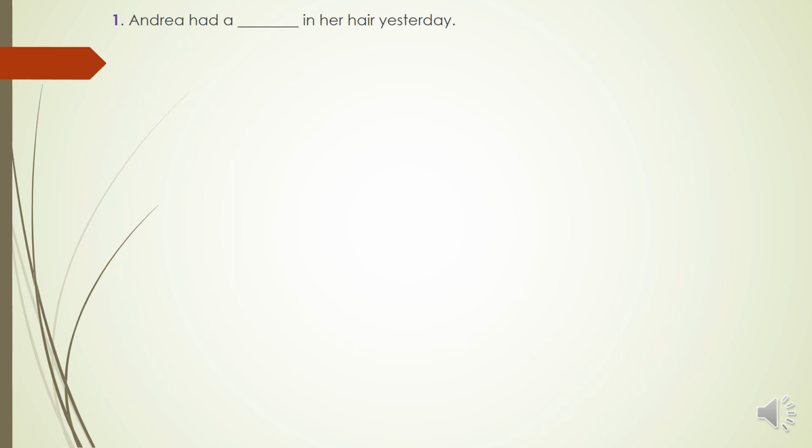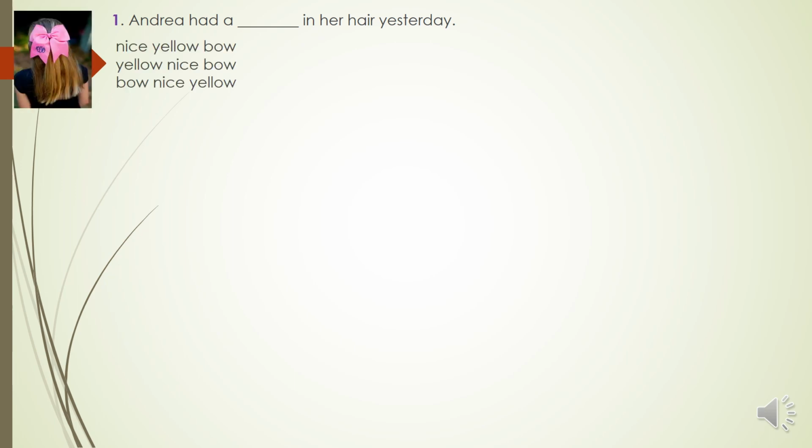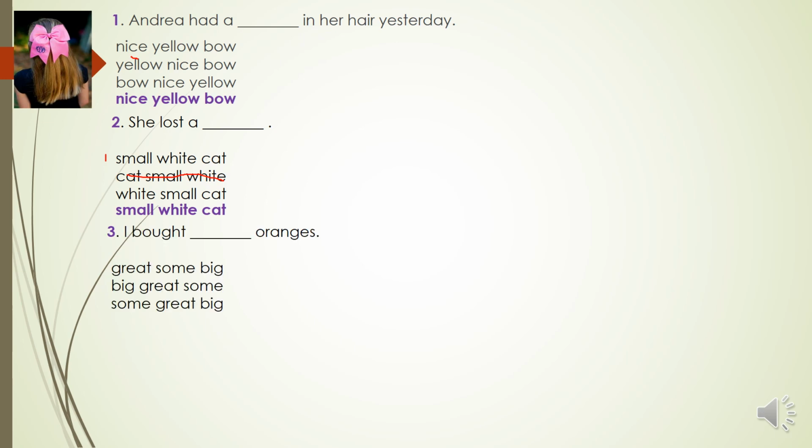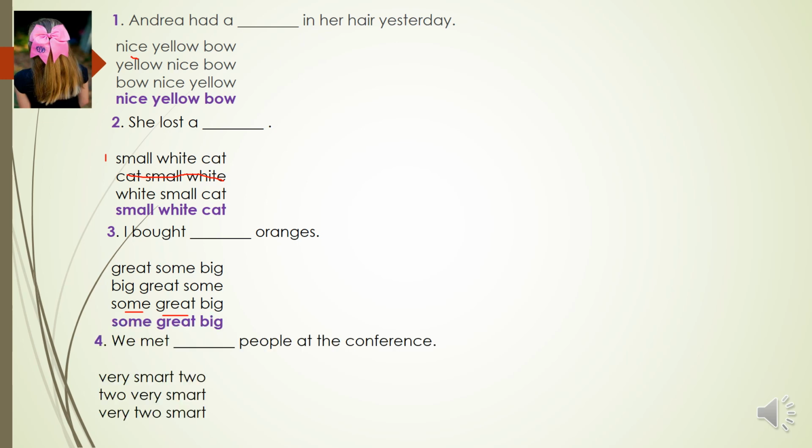Okay, another exercise. Andrea had a, and we have this is a bow. Andrea had a, and you have to choose a nice, of course, because this is the opinion. Nice yellow bow. She lost a, of course, cat should be here. It's incorrect. Small is the one which is correct. Number two, I bought oranges. Great. Some, of course, some great big oranges.